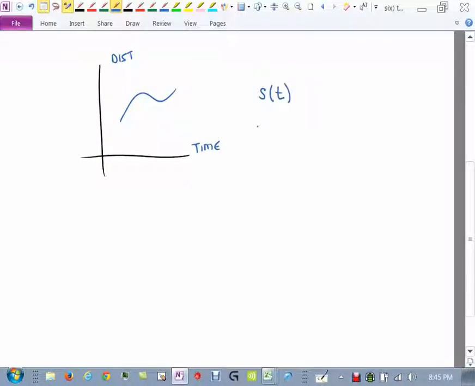So we have that. And we said that the acceleration was the derivative of the velocity. Well, if you're looking at the derivative of velocity, and velocity is a derivative of s, then you could really say acceleration is the second derivative of the position function.